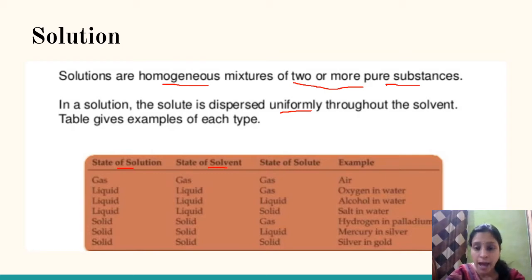It can be gas, liquid, or solid. If we are talking about a liquid solution, then obviously the solvent is liquid. If we are talking about a gaseous solution, then the solvent will be gas. And if we are talking about a solid solution, then the solvent will be solid. ठीक है.